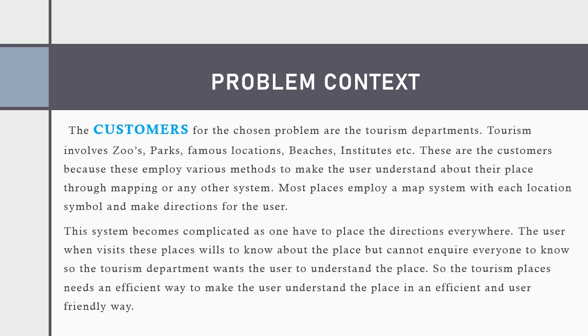Whenever we look at the outline of the map, there are several locations and the user finds it hard to plan ways to go there. If we have a digital system we can plan it easily and it can guide us to the right position. This is the problem context, and the customers I have taken are the zoos, parks and all the other places which employ some type of map system for the easy location of various famous spots.